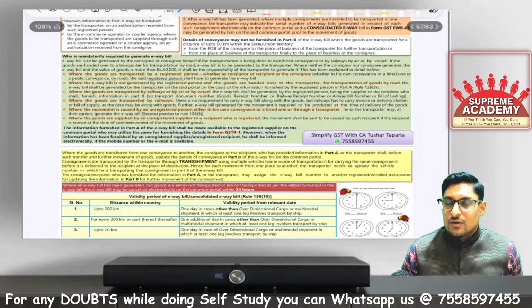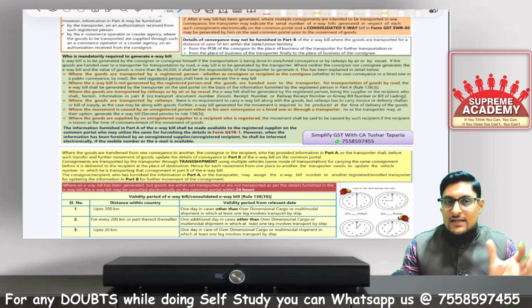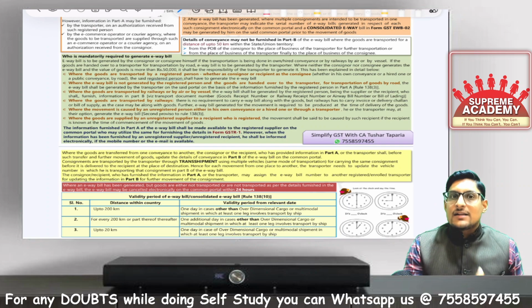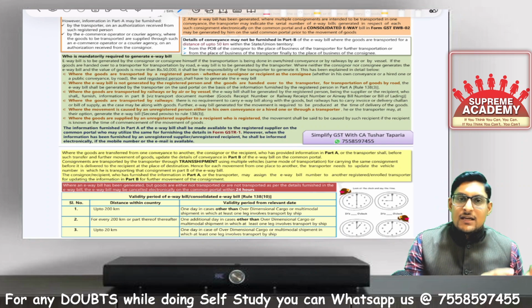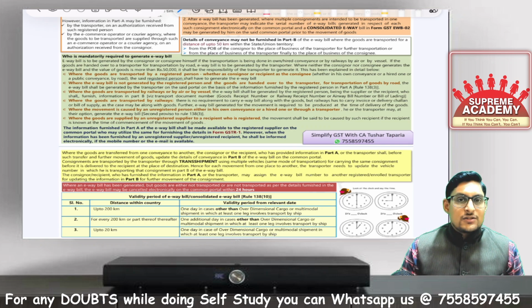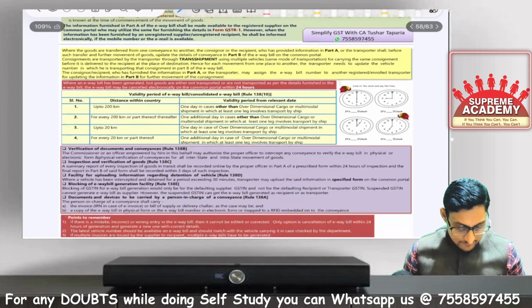There is also the concept of consolidated e-way bill, when the consignment value is very less and a single conveyance is carrying more than one consignment. So there will be a requirement of consolidated e-way bill in GST EWB 02. All the products and the consignee details will be put under one consolidated e-way bill. Only one e-way bill for all the consignments.